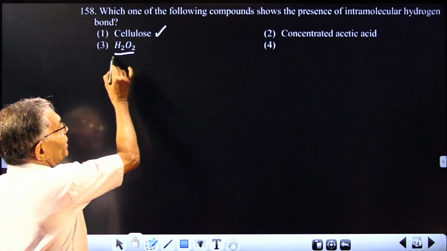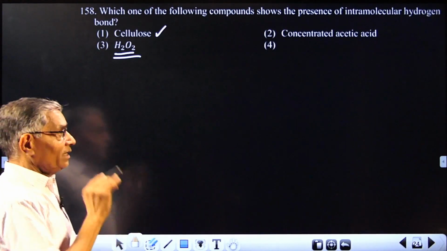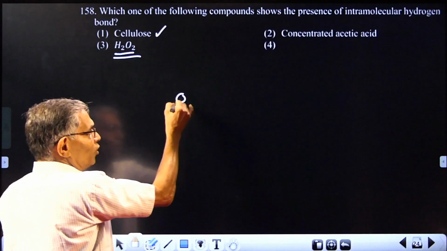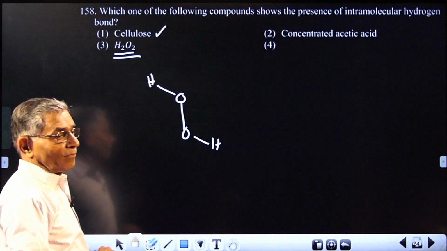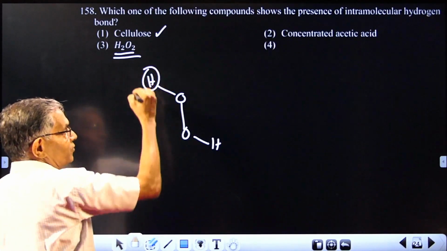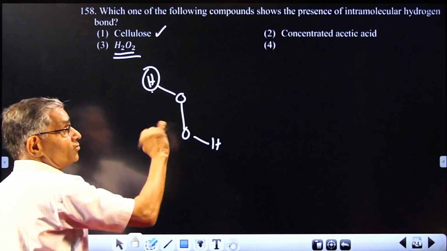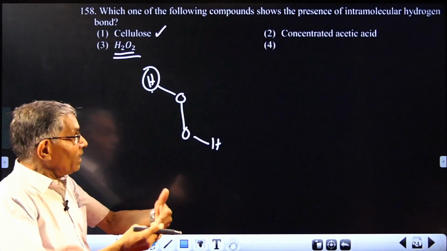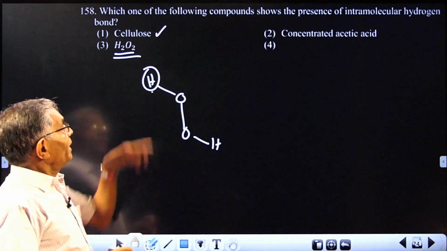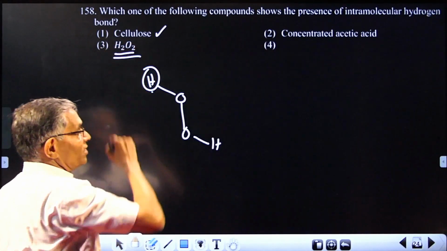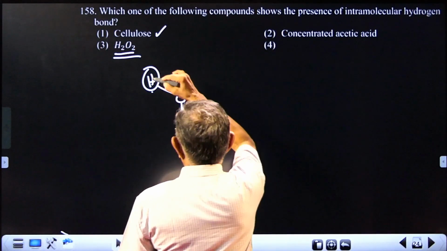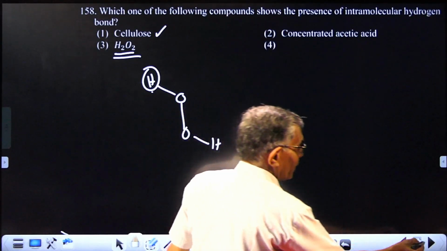You can have a doubt regarding hydrogen peroxide. That is not possible because hydrogen peroxide has an open book structure. These hydrogen atoms are far away and the distance is not favorable for forming internal hydrogen bonding. But in cellulose, we have so many OH groups on the same molecule itself, so the answer is 1. Simple, don't confuse with H2O2.